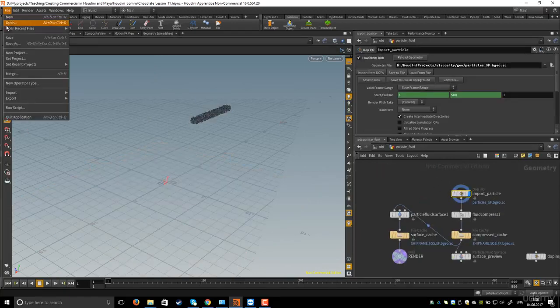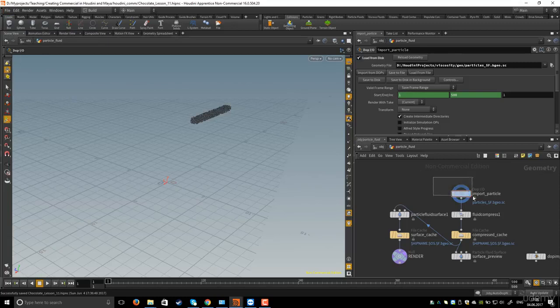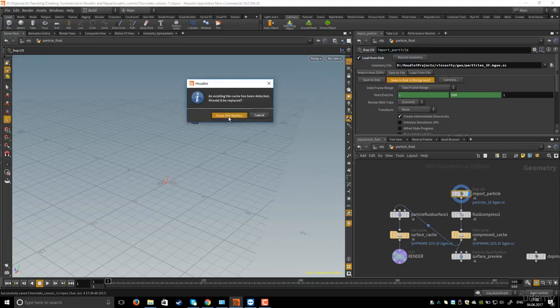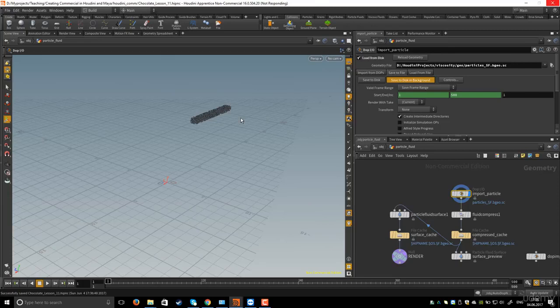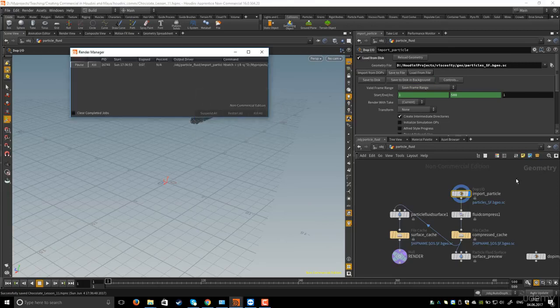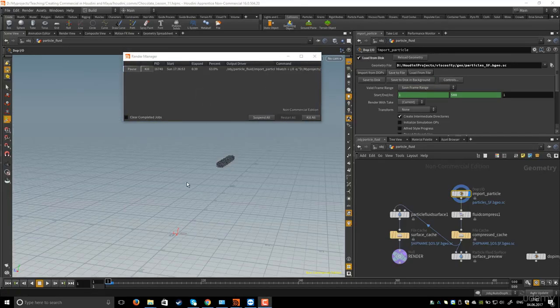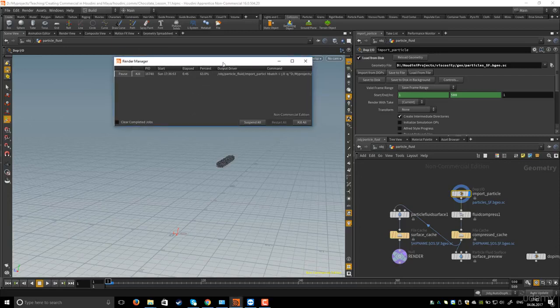Now I will go to object level, and then go to particle fluid. Again I will save the file, and then save to disk in the background and erase and replace. Okay, so I will come back when the simulation is finished. Okay guys, 60% of the simulation is finished.